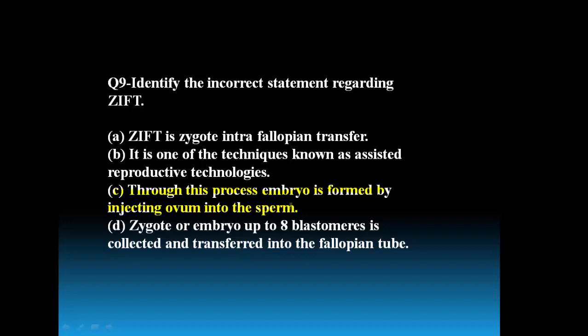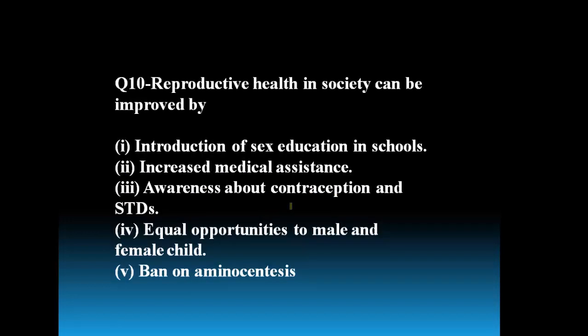ZIFT is used when a blockage in the fallopian tubes is observed and that prevents normal binding of the sperm with the egg. If the fallopian tube of the female is blocked, one of the reasons of infertility in case of female, if the blockage is there in the fallopian tube, such a female is not conceiving. In that case, the ZIFT is used as a method of ART to treat the female. Then moving to next question.